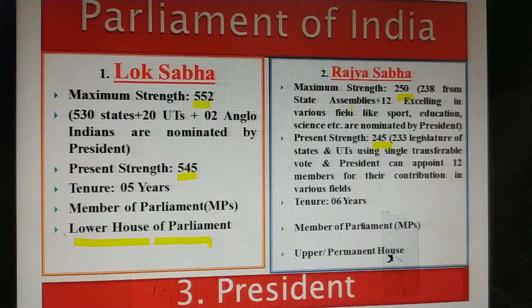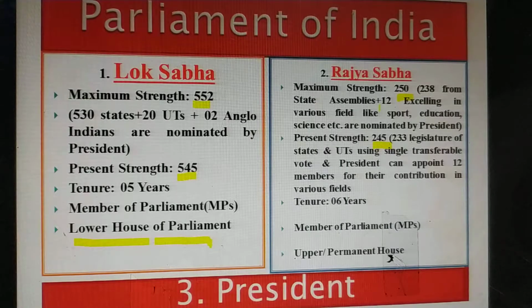The second one is Rajya Sabha. It is called the upper house or permanent house. The maximum strength of Rajya Sabha is 250: 238 from state assemblies, and 12 from different fields like sports, education, science, whom our President can appoint.